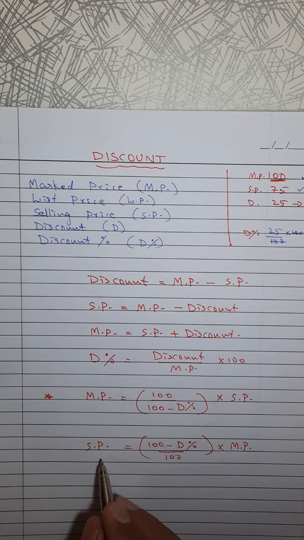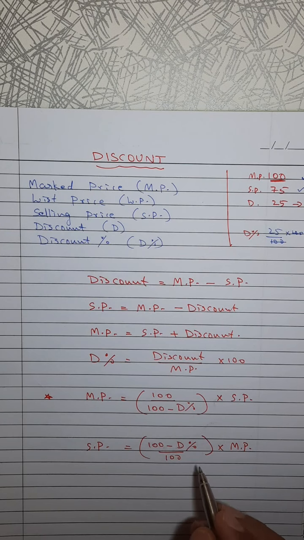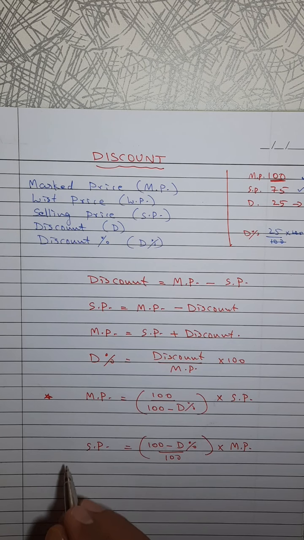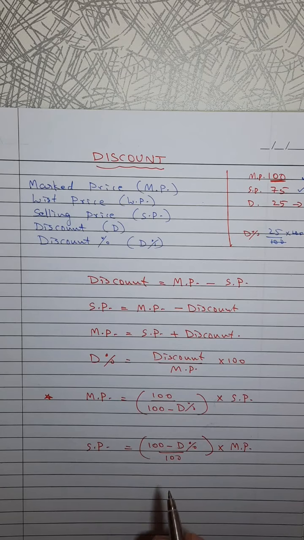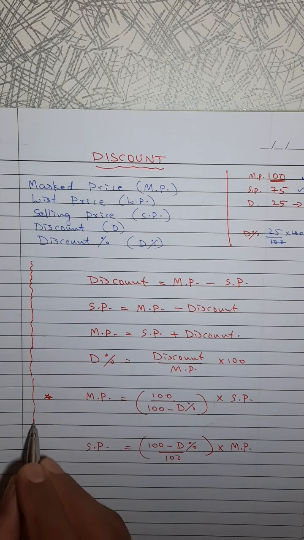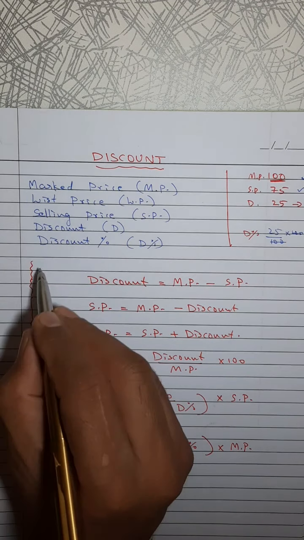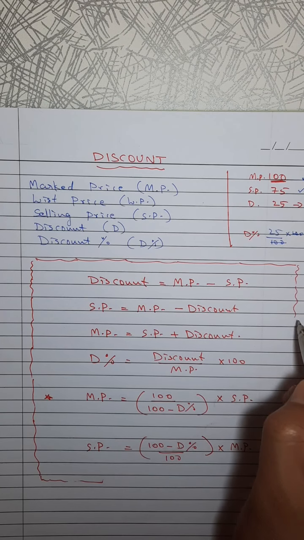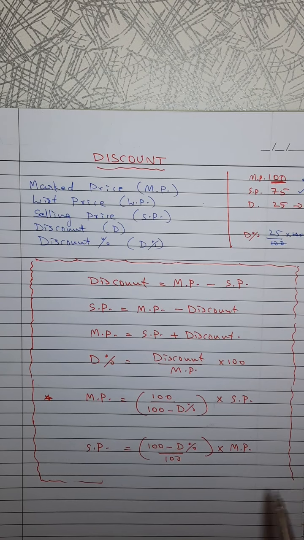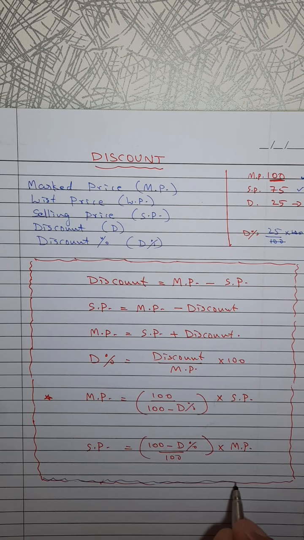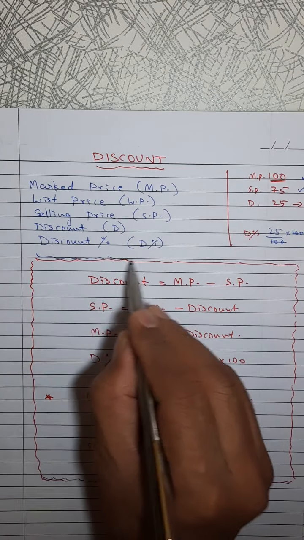For this one we have two options. Either use this formula, otherwise MP given means find a discount, then subtraction we will get. Okay. So anyway, we will learn this formula also by heart, so that things can be done easily in one step itself. This much formula we have to learn by heart. We are keeping it in the box to show that it is important for by hearting. Something for by hearting means we keep it in the box. You know it already.